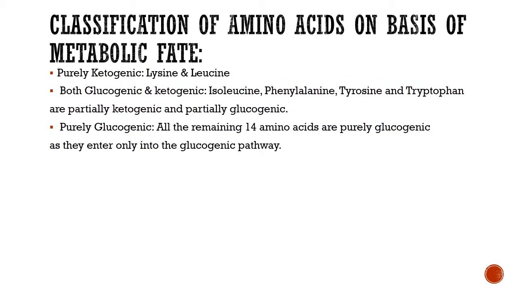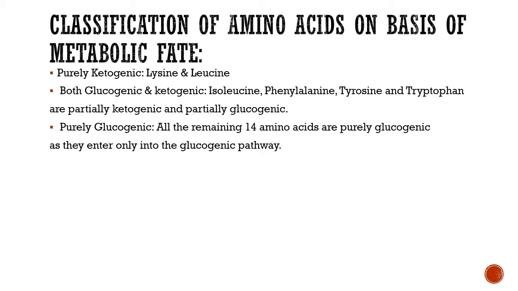Classification of amino acids depending on metabolic fate. These are of three categories: ketogenic, glucogenic and both ketogenic and glucogenic. There are two amino acids which are purely ketogenic. These are lysine and leucine.